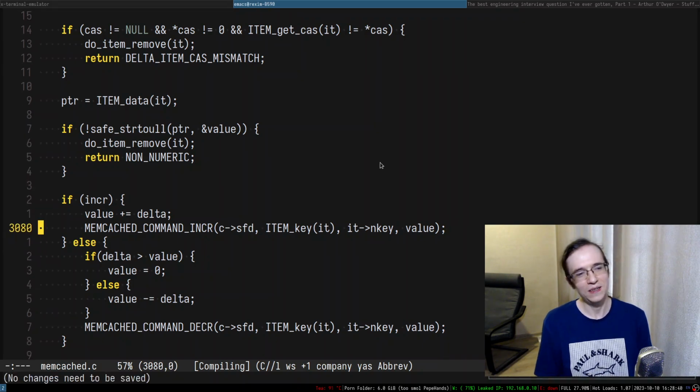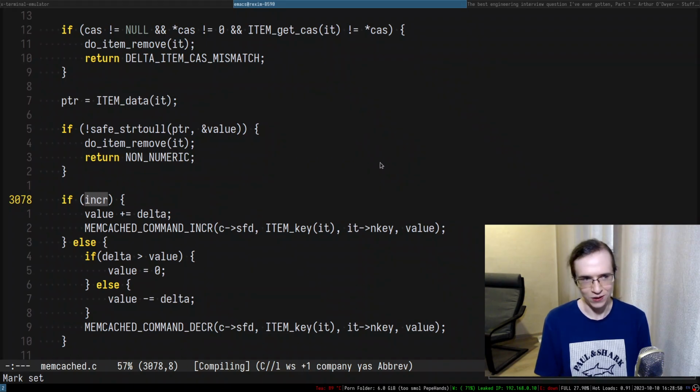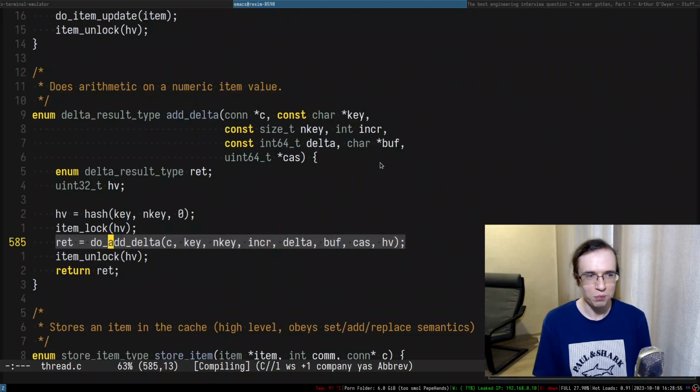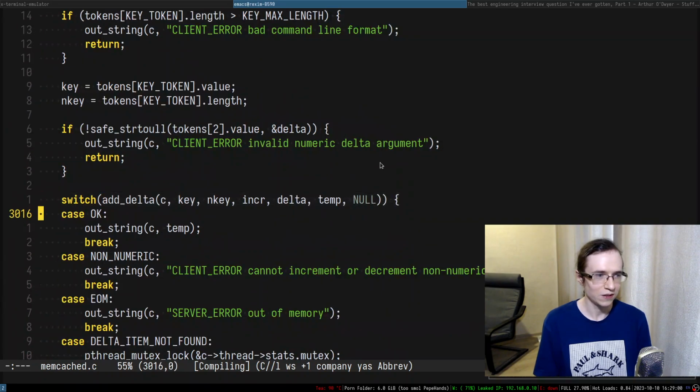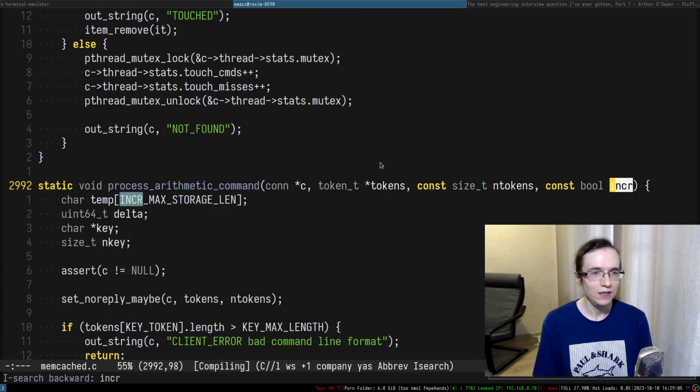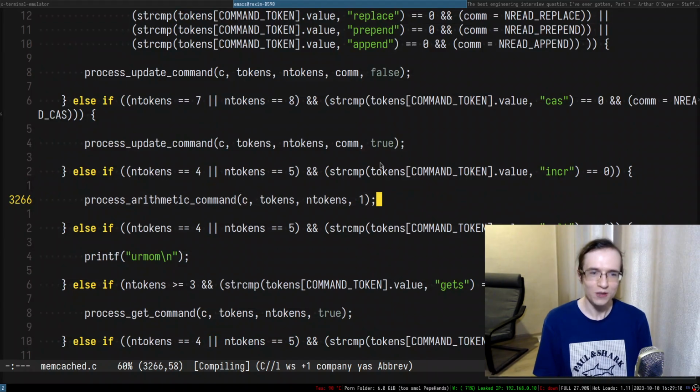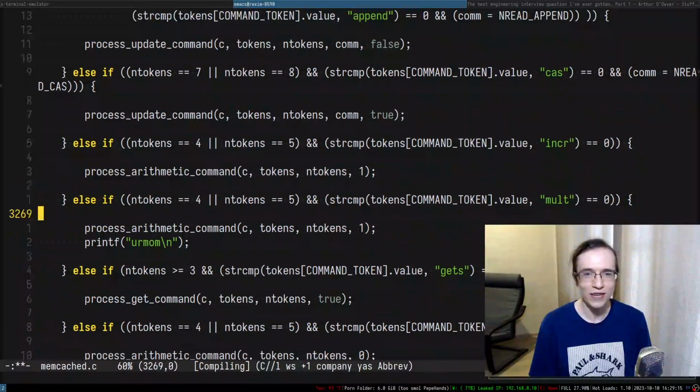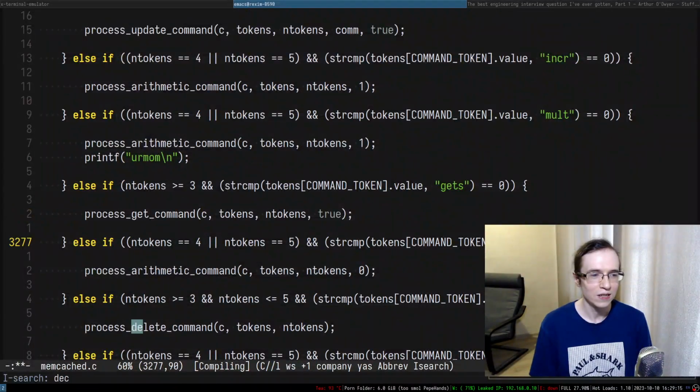I feel like we need to extend the amount of values you can put in here. We need to add a third thing, which is essentially multiply: increment, decrement, multiply. So it's not a Boolean anymore. But how do we decide whether it's going to be increment or decrement? Increment is taken from the process arithmetic command, and it's one. So essentially we want to have something like this. If we have decrement, where is the decrement?